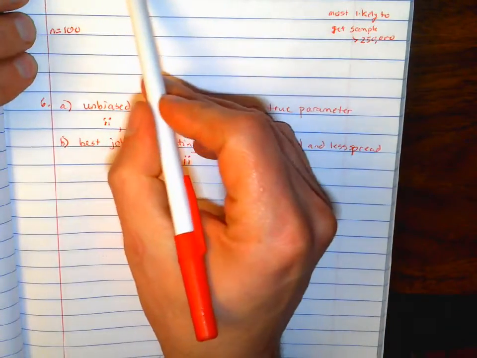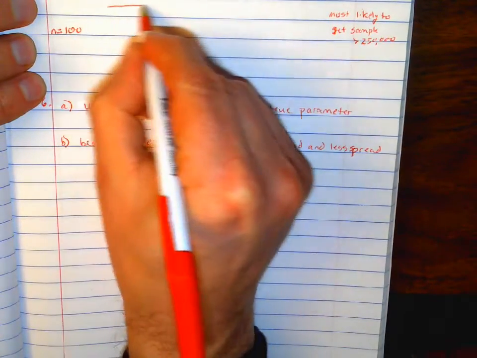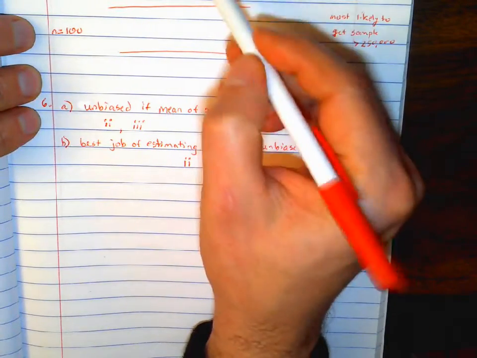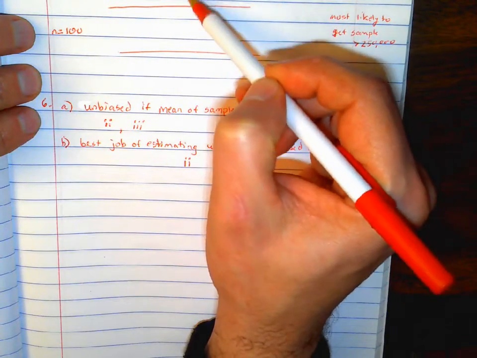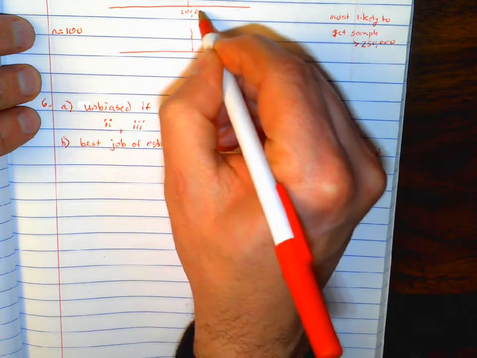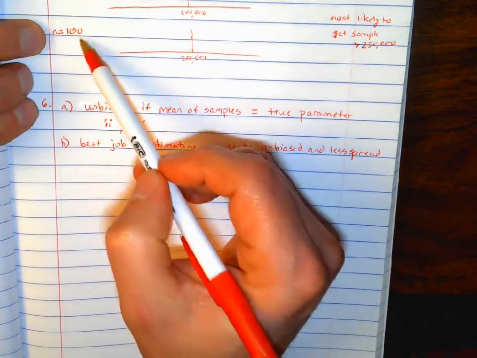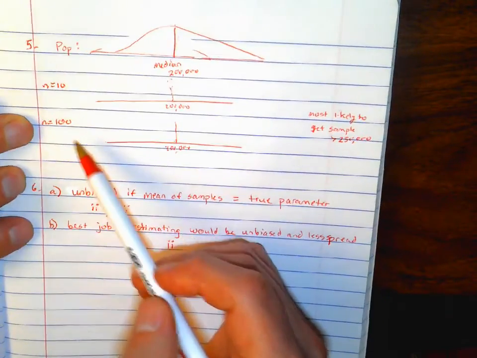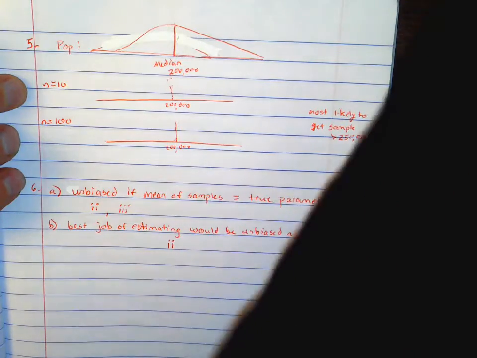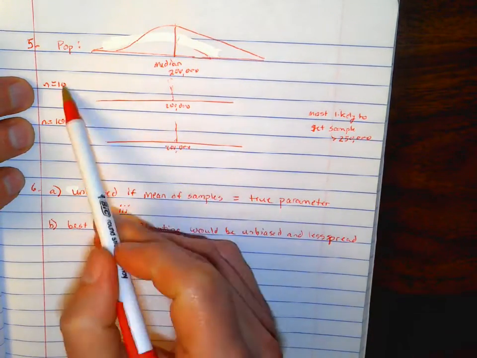If this is my population, I know the median is right here around 200,000. What would the two sampling distributions look like? Now, the median is going to be unbiased, so both of them are going to be centered right here around 200,000. But 10 versus 100, what's the difference between those two? The population here is around 200,000, and we have size of 10 and size of 100. Both are going to be centered at 200,000. But what's the difference between the two?